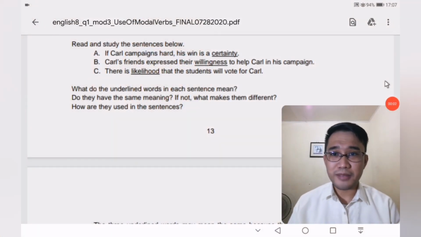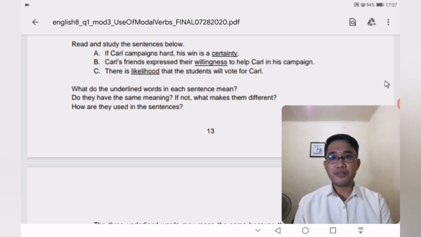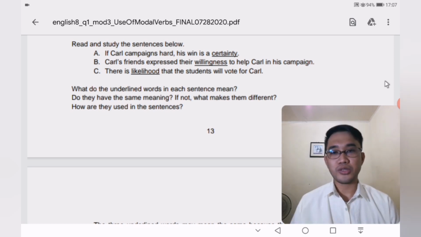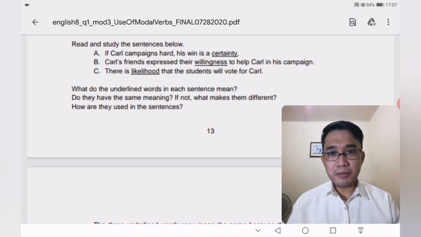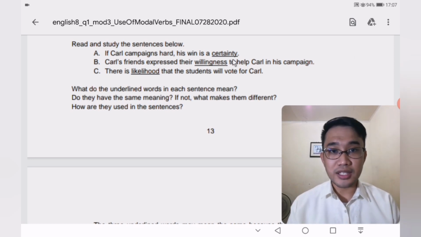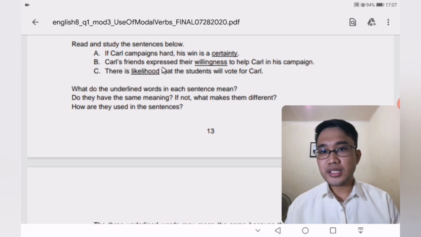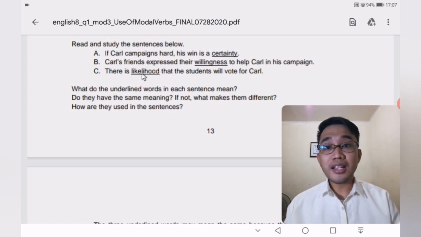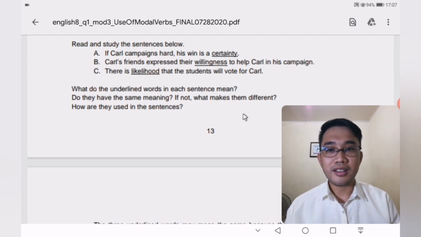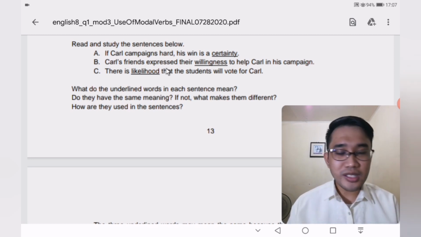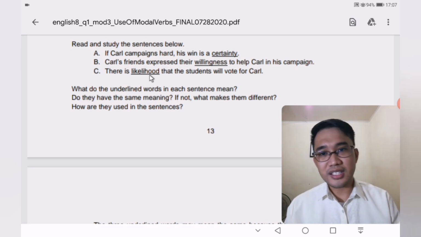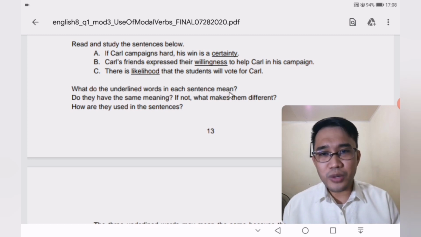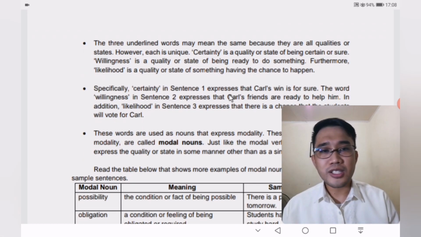Okay, so guys, here in page 13 of your modules, we have 3 sample sentences that will help us to understand what modal nouns are. So the first sentence is, if Carl campaigns hard, his win is a certainty. Second, Carl's friends express their willingness to help Carl in his campaign. And third, there is likelihood that the students will vote for Carl. So we see 3 underlined words from these 3 sentences. Certainty, willingness, likelihood.